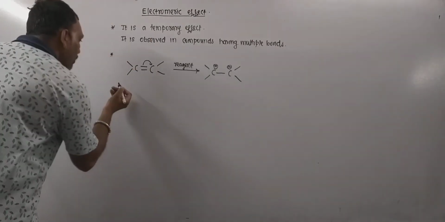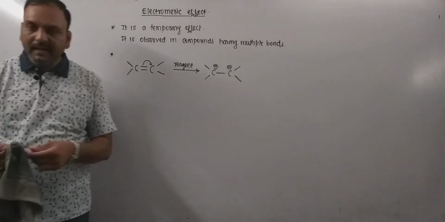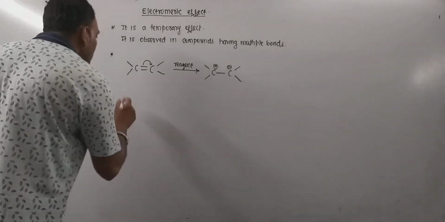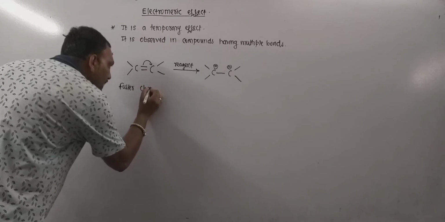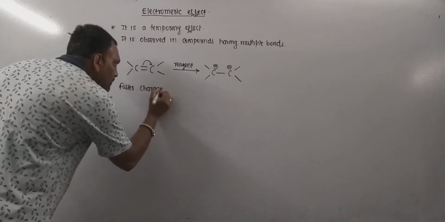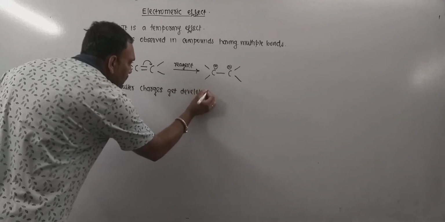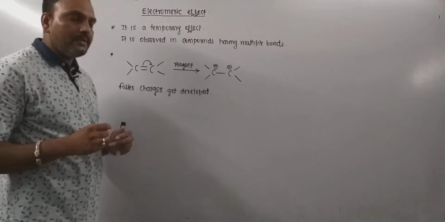This is a very important thing to be noted: in the electromeric effect, the charges that develop are full charges. This is very important.